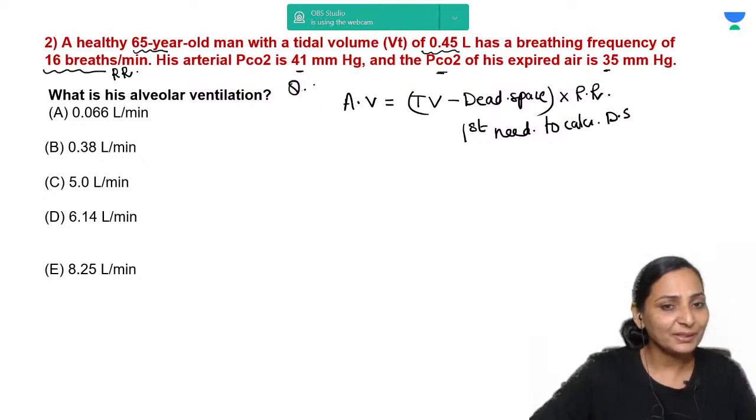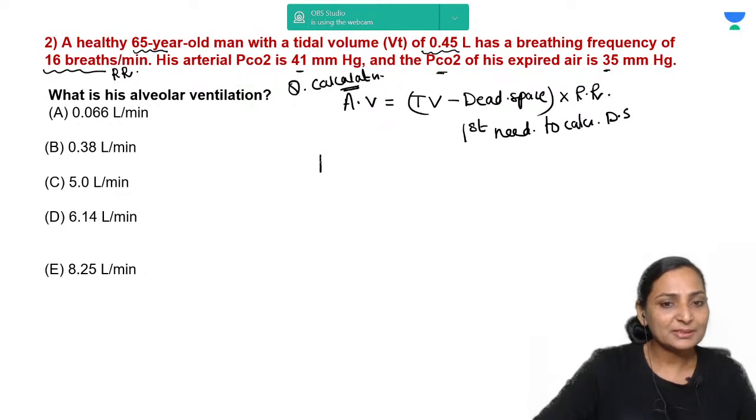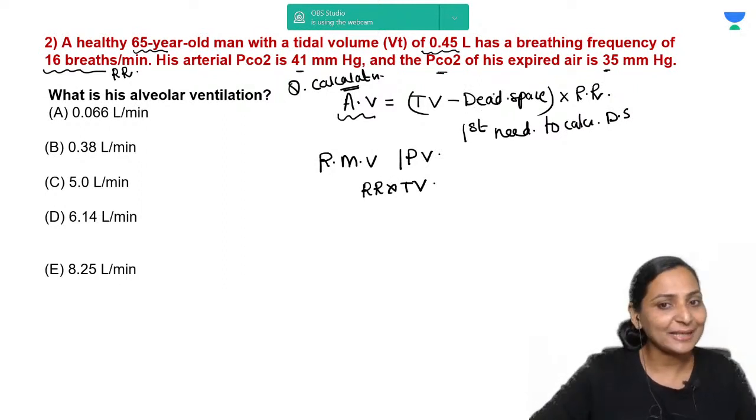Now this is a very important type of calculation based MCQ, which is always expected in the examinations, right? Remember, it is the respiratory minute volume, which is also called the pulmonary ventilation. It is simply respiratory rate into tidal volume. But all of this RMV or pulmonary ventilation is not available for gaseous exchange, right? Therefore, when we calculate alveolar ventilation, we subtract the dead space from it to get the amount of air which is available for exchange.